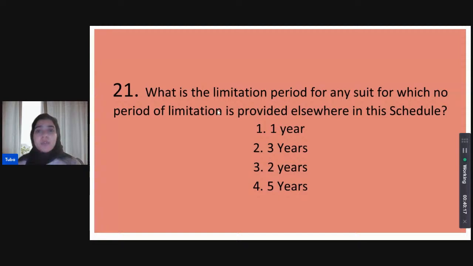What is the limitation period for any suit for which no period of limitation is provided elsewhere in this schedule? So what is the limitation period for a suit where the limitation law is silent, the schedule of limitation law is silent? What do we consider to be the limitation period for such a suit? Is it 1 year, 3 years, 2 years, or 5 years? We must know this, a very easy question.